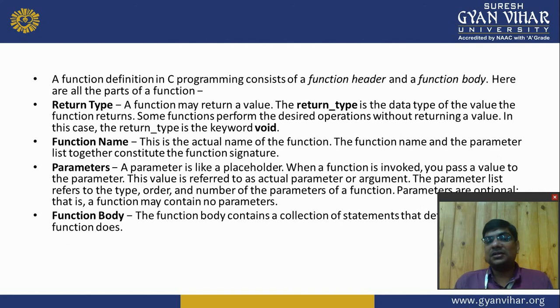Okay, next is parameters. A parameter is like a placeholder. When a function is invoked, you pass a value to the parameter. This value is referred to as the actual parameter or argument. The parameter list refers to the type, order and number of the parameters of the function. Parameters are optional, that is, a function may contain no parameters. If the parentheses after the function name are blank, it means it is void.